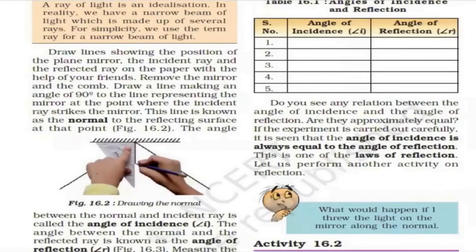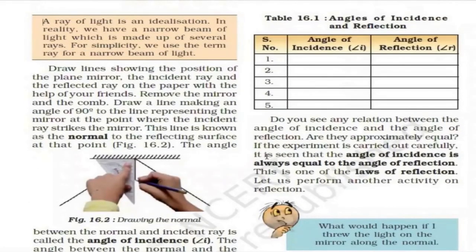The first line was, do you see any relation between the angle of incidence and the angle of reflection? Are they approximately equal? If the experiment is carried out carefully, it is seen that the angle of incidence is always equal to the angle of reflection. So this is one of the laws of reflection. The angle of incidence is always equal to the angle of reflection. This is the first law, you have to learn it.